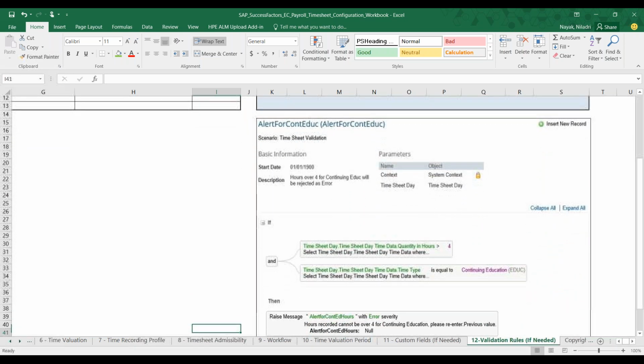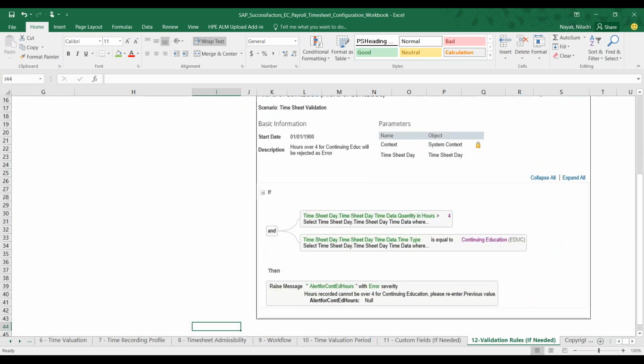So the respective business rules you can see: if the time sheet day and time sheet time quantity in hours is greater than 4, then the system will give some kind of error. It will raise a message, hours recorded cannot be over 4 for continuing education, please re-enter the previous value. It should be less than 4, but depending upon your needs, this is just an example to understand. So this kind of validation rules you can configure.